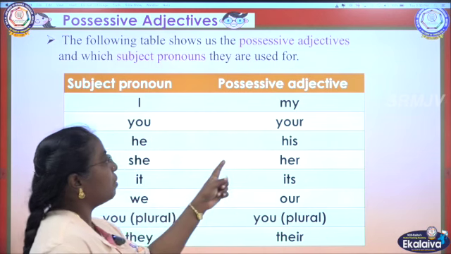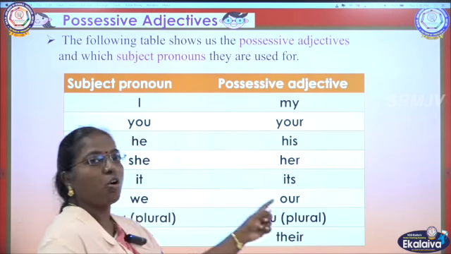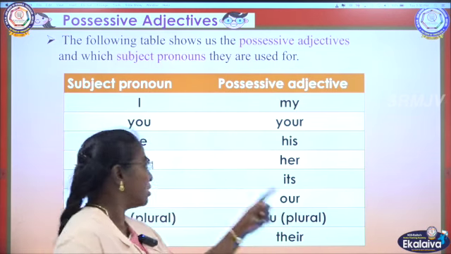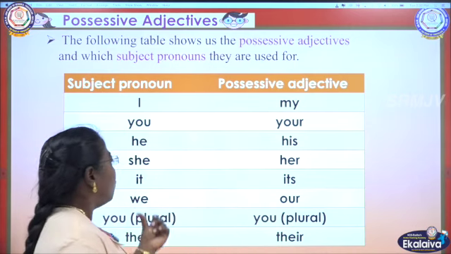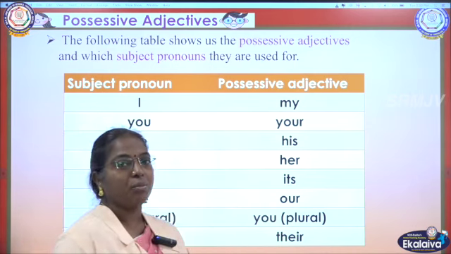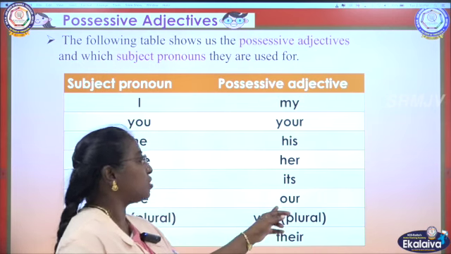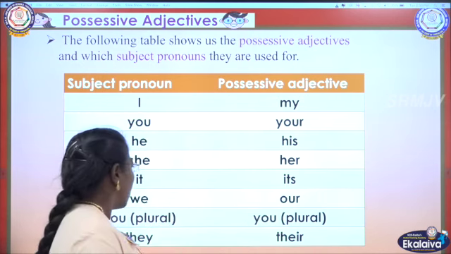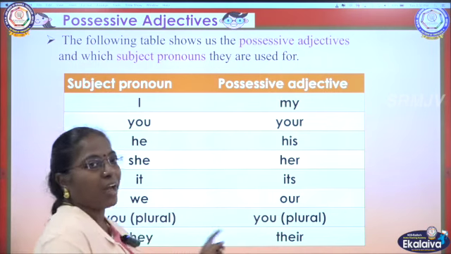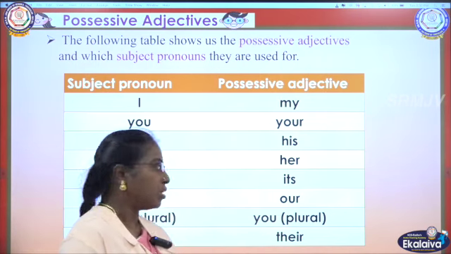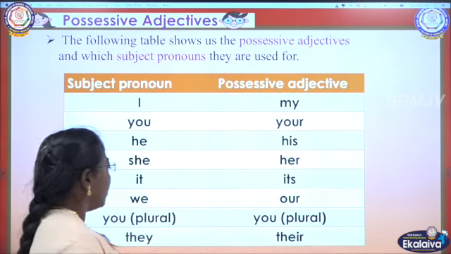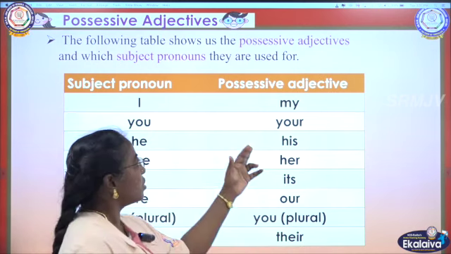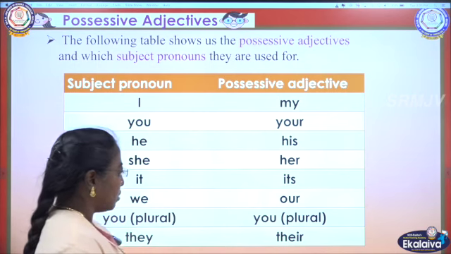Then you, your; he, his; she, her; it, its; we, our. You acts as both singular and plural, so plural you also takes your. They, their. So these are all the possessive adjectives.